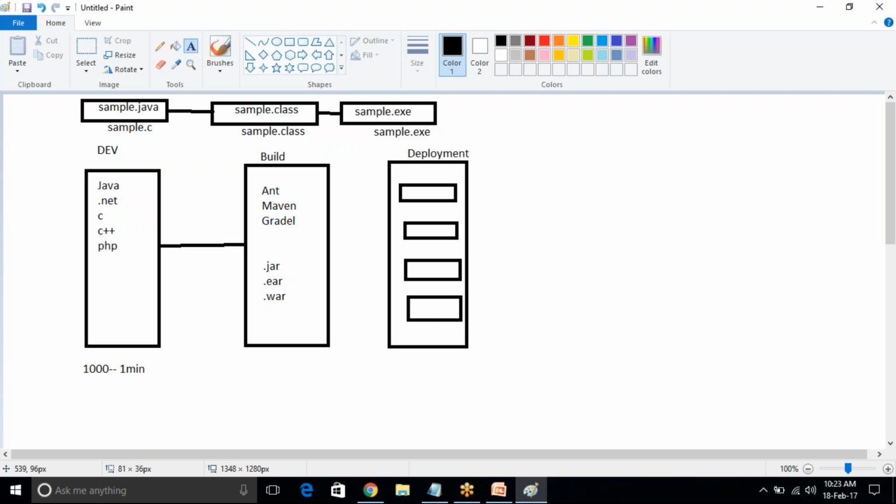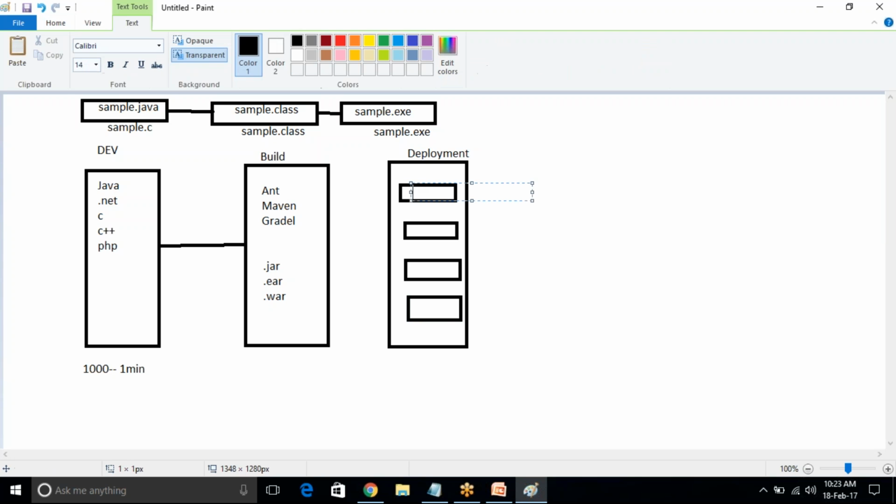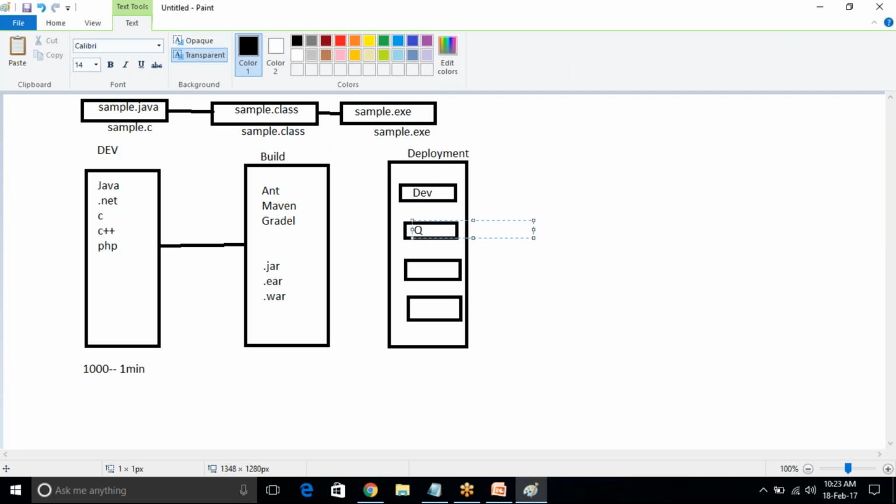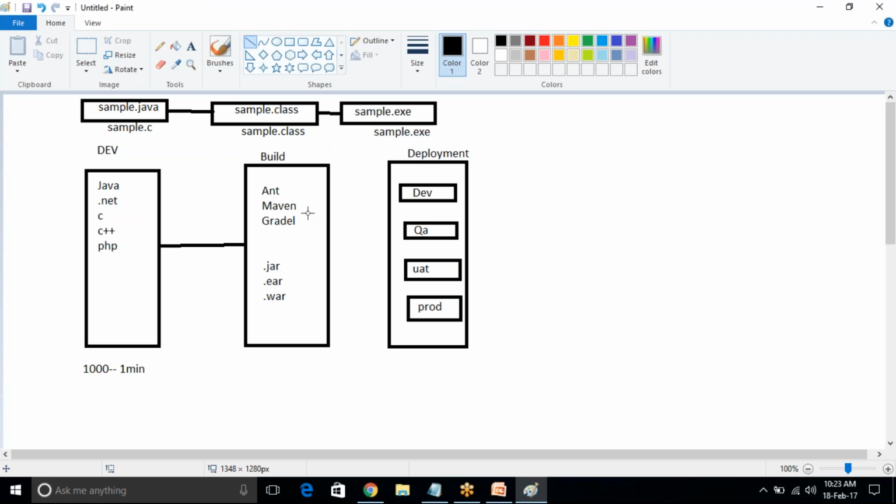See, in deployment team also, again they have different servers. Here dev server, here I'll tell you each one. QA, here UAT, production, prod server.